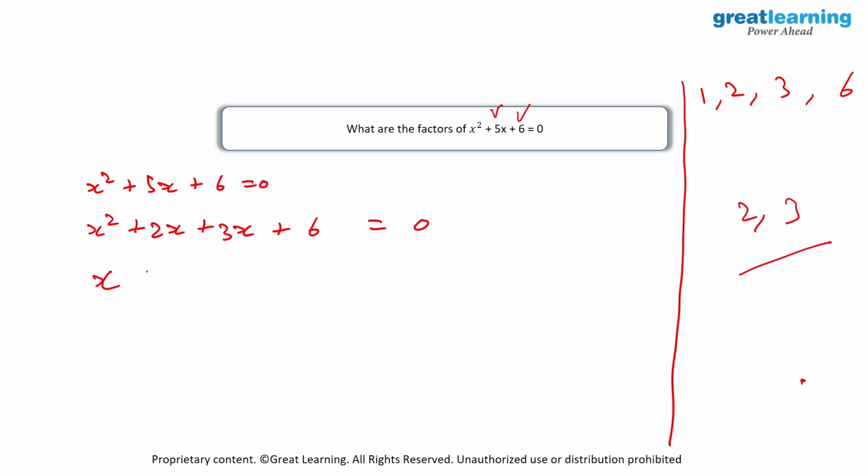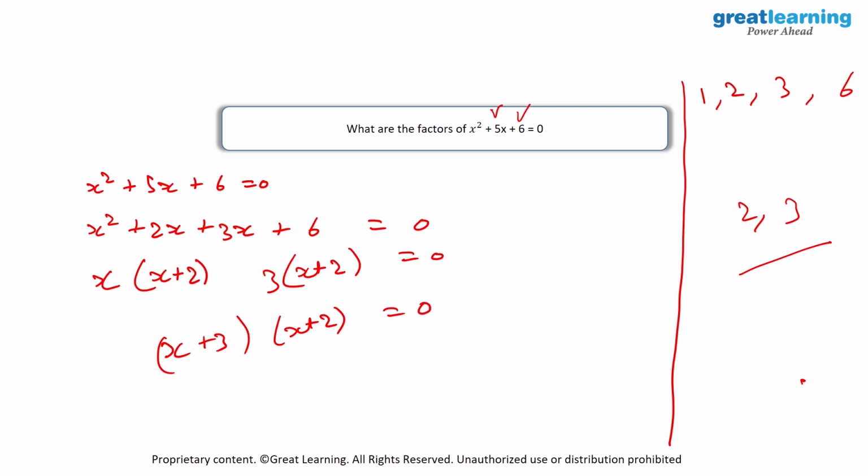Then we will start off by taking the common values. So I take out x as common. So we will have x into x plus 2. Over here again we will have x plus 2 and I will have 3 as common. And since this is equal to 0, we will have x plus 3 into x plus 2 is equal to 0. So the final solution of this will be equal to minus 3 and minus 2.